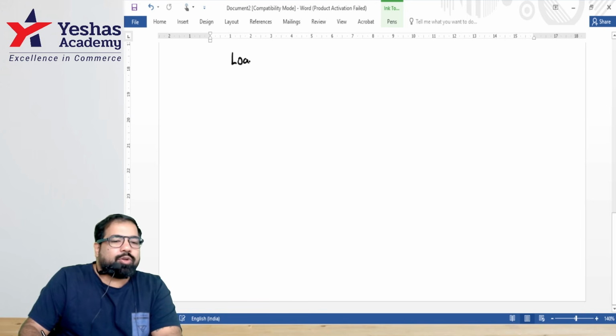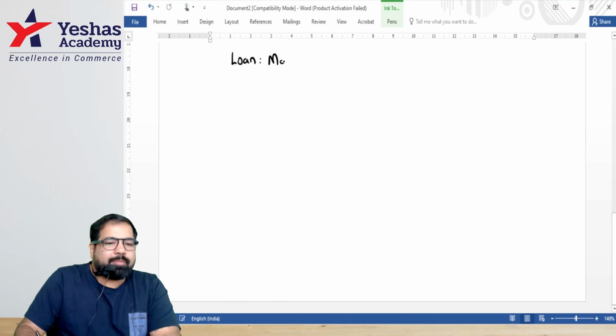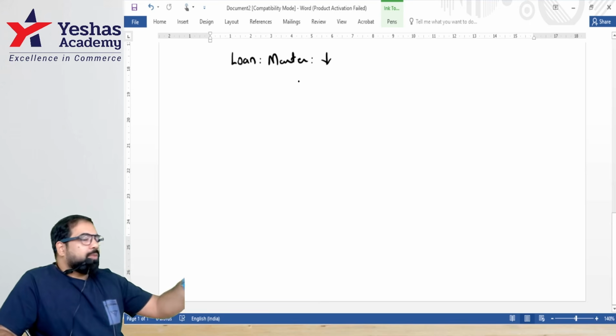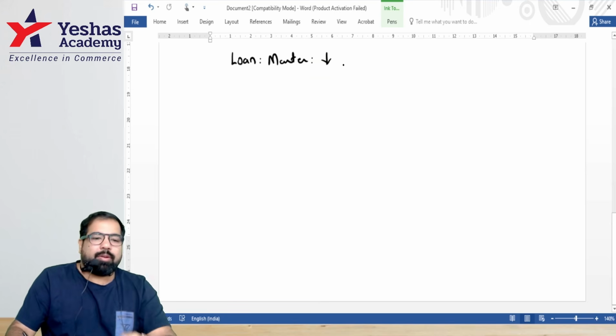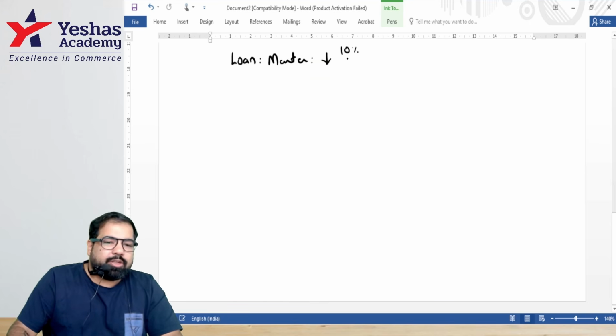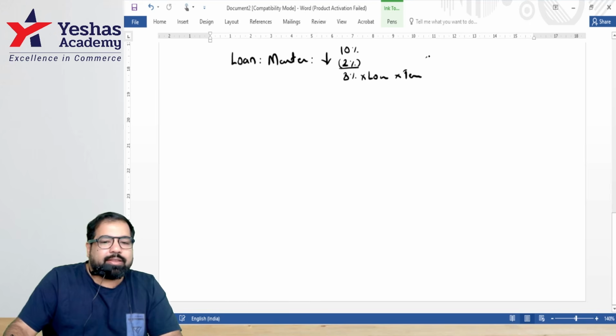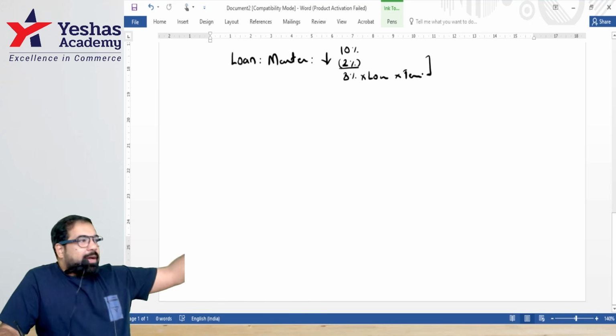Guys, you want a loan, go to a bank. If you go to a master and take a loan, guys, he'll give you at a lower interest rate. Compare this with which bank? SBI Bank, on which rate? First rate. If SBI Bank is charging you 10%, your master charges you 2%, guys, what is your benefit? 8% into the loan amount into the tenure, guys. If you calculate, that is a benefit going from the master to the slave.